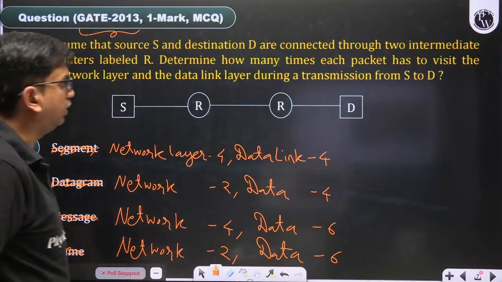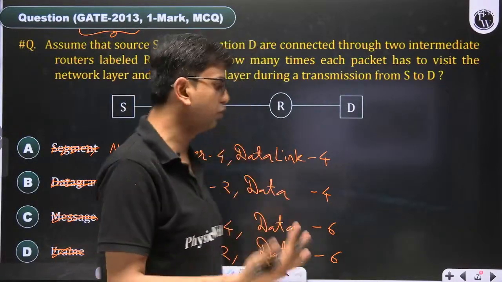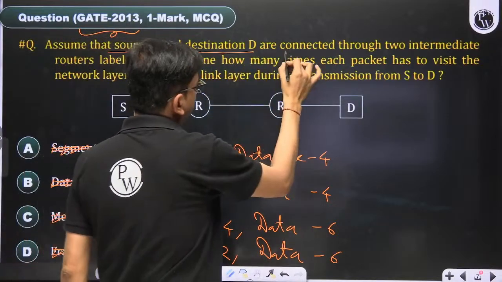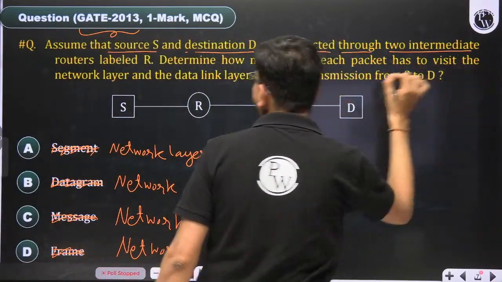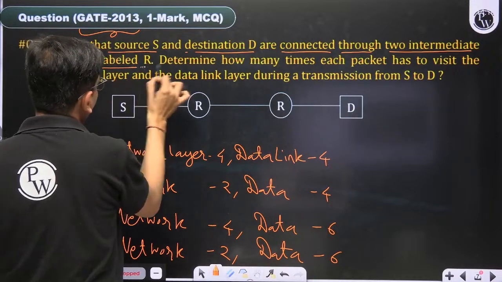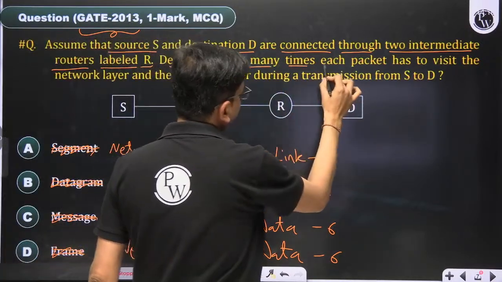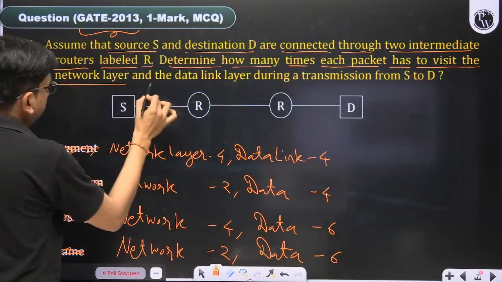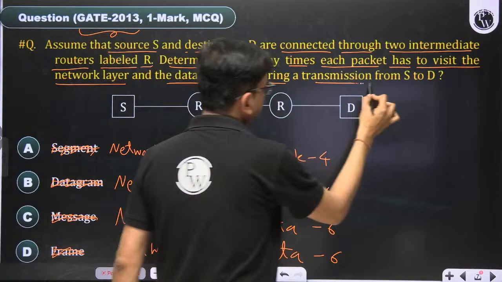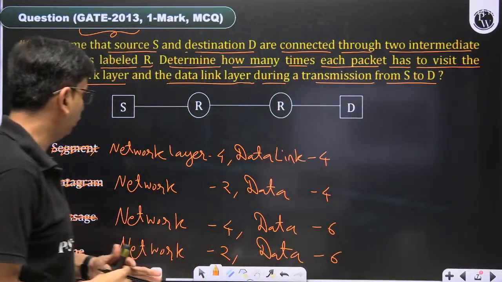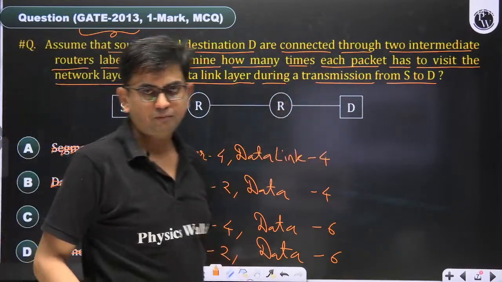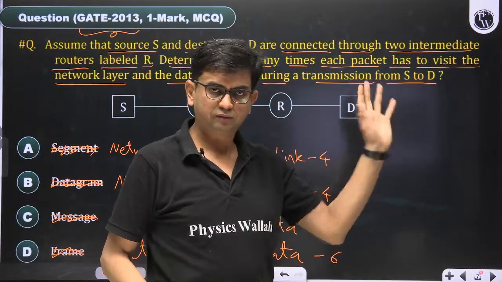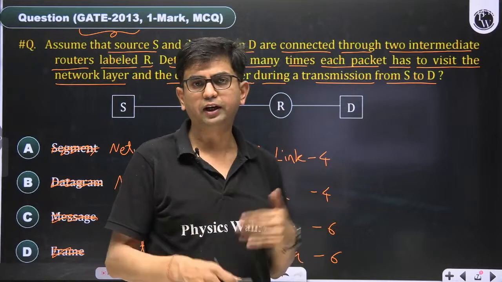So in this question, we will read the question first. Assume that source S and destination D are connected through 2 intermediate routers labeled R. Determine how many times each packet has to visit the network layer and the data link layer during a transmission from S to D. The packet visits the network layer and data link layer how many times?